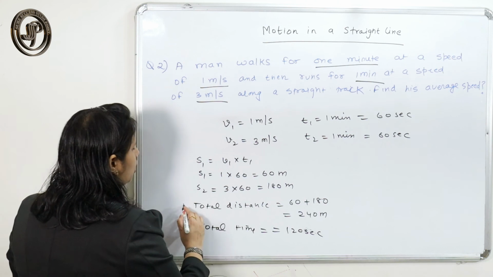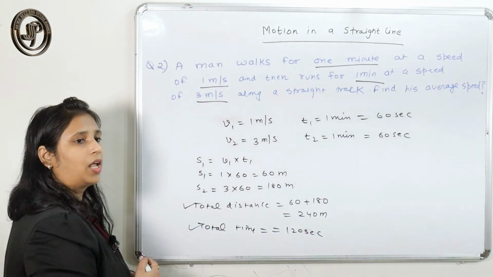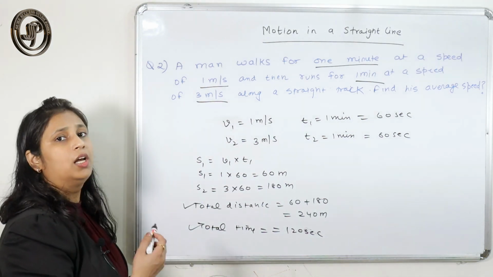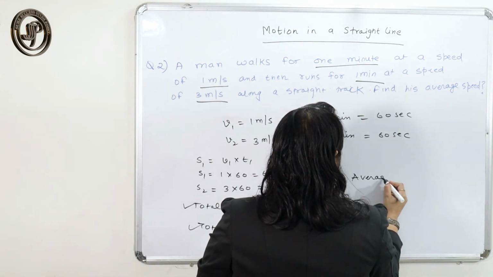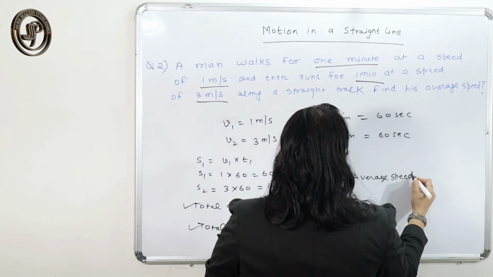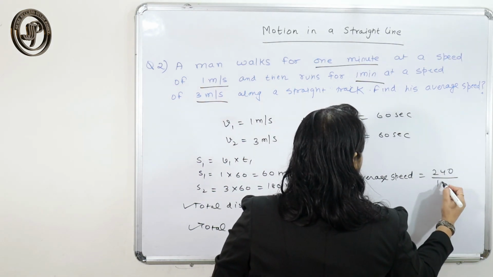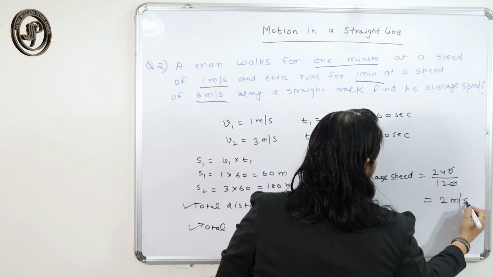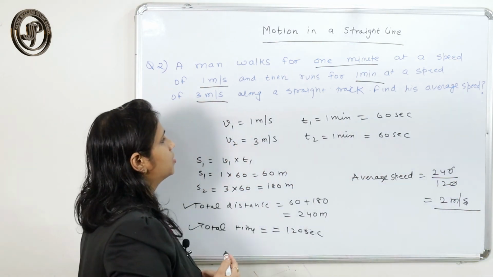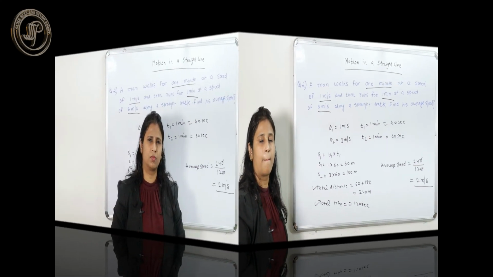Now you have total distance and total time, so you can calculate very easily the average speed. Average speed is total distance by total time, which equals 2 meter per second. That is the average speed of the man.